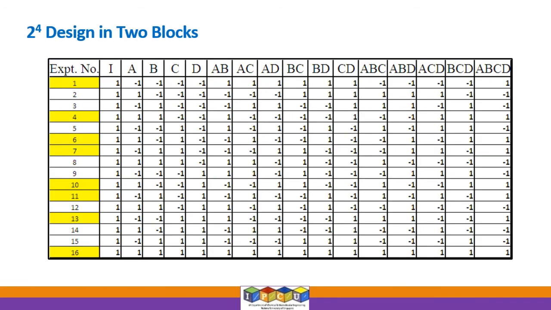That's all. Now, if you're going to do the 2 to the power of 4 design in 2 blocks, the idea is very simple. I do not want to belabor this point. So in 2 blocks means each person will do 8 experiments. So a total of 16 experiments have to be done. You have to do it with 2 people, possibly with different skill levels, so you have to assign these experiments into 2 blocks. So it's again 2 to the power of 4 is going to be 2 to the power of 3 times 2 to the power of 1. So this is the number of experiments each person will do. This is the total number of experiments that needs to be done.